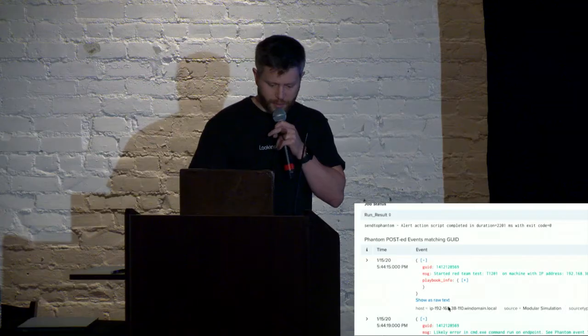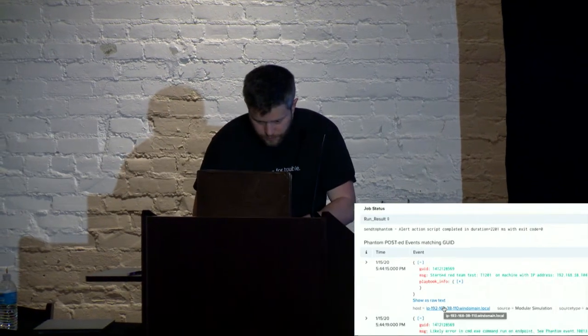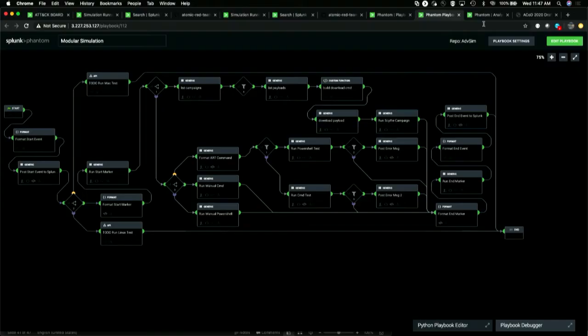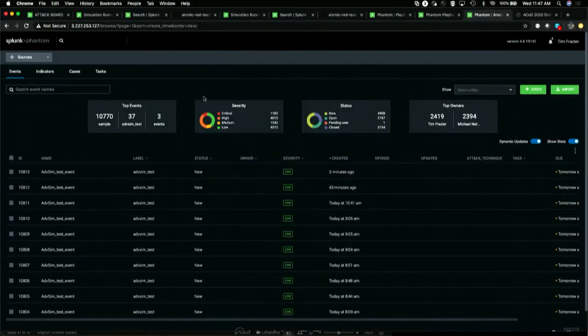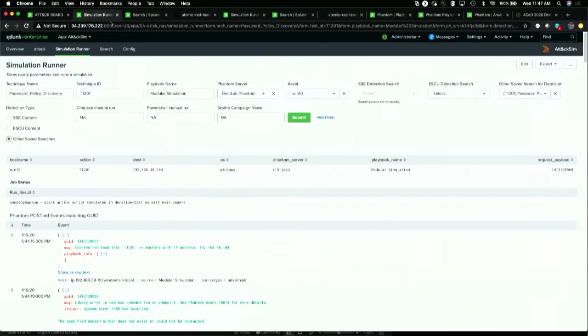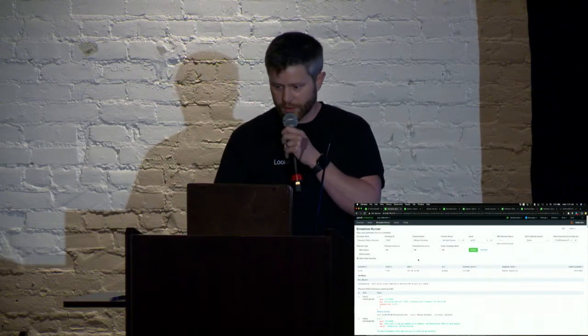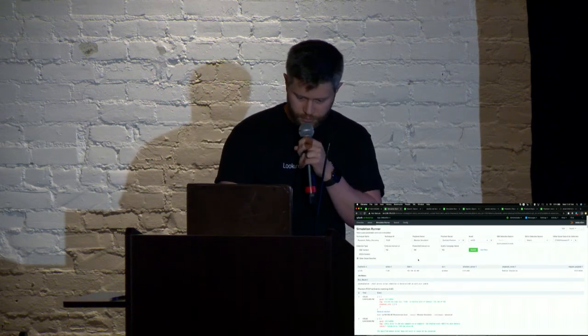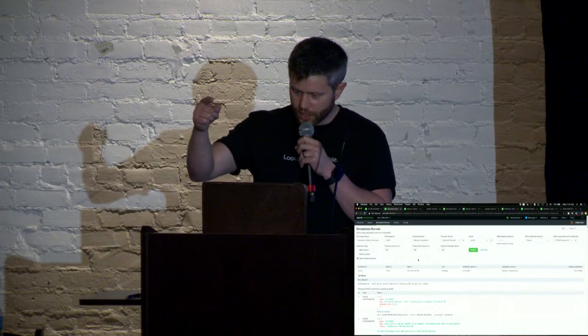The idea is that this is my hub that I'm doing this from. I don't have to go back over, right? Here's that Phantom playbook that's running in the background, although you can't see that again. And here's Phantom. You don't need to know all that stuff, right? I'm doing that directly from here. It's kicking it off. It's all happening in the background, and then it's populating back into the tool that I'm using for detection, right? And where I'm going to start doing this. So that concludes my demo. Thank you.